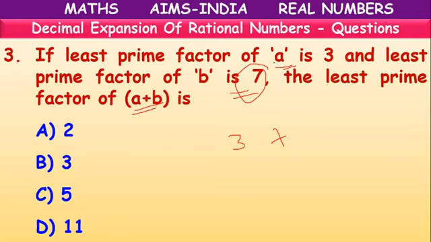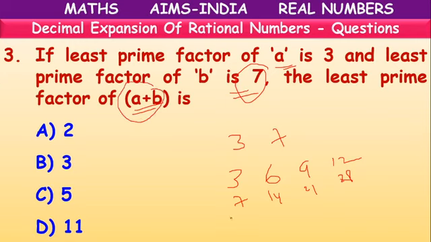They are telling that the factor of A is 3, which means the A value will be 3, 6, 9, 12 like that. B is 7, so the B value can be 7, 14, 21, 28, like this.